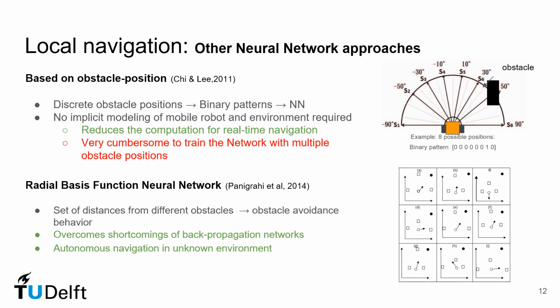Another interesting approach is based on radial basis function. Here, training data is acquired based on the Euclidean norm distances from each obstacle. When a mobile robot approaches a set of distances from different obstacles, obstacle avoidance behavior is activated. This type of radial basis neural network is extensively used in autonomous navigation where the environment is unknown.